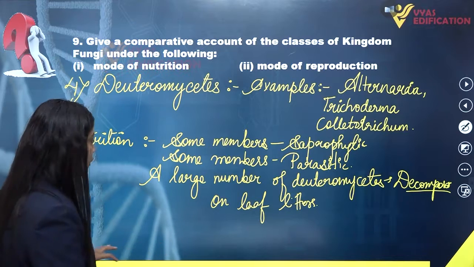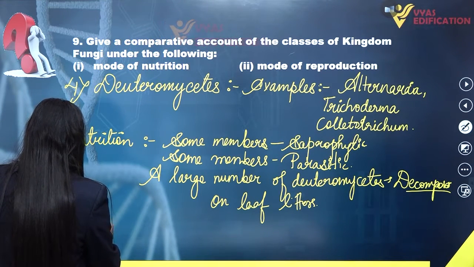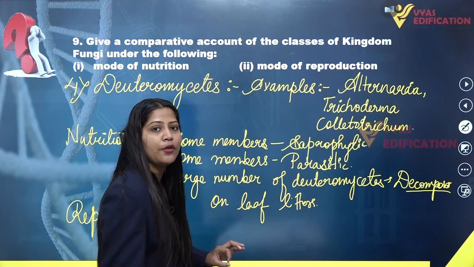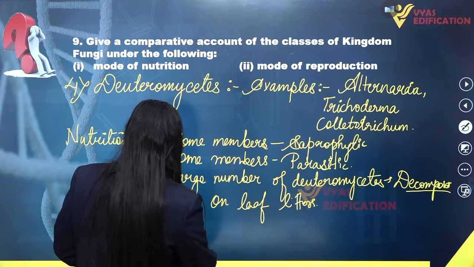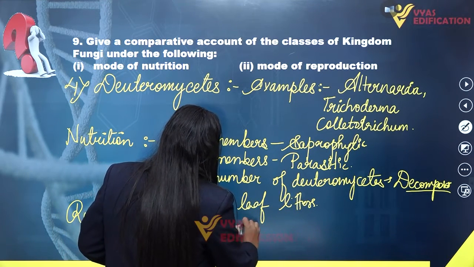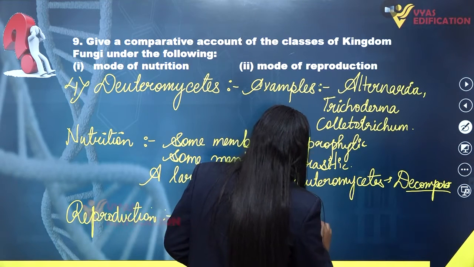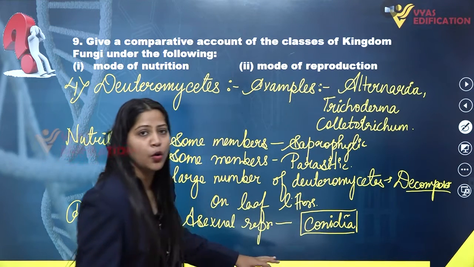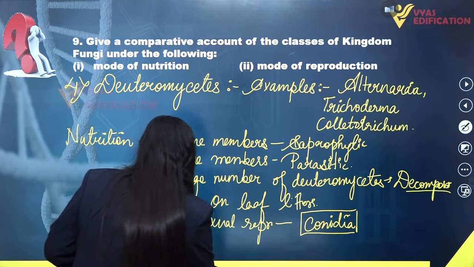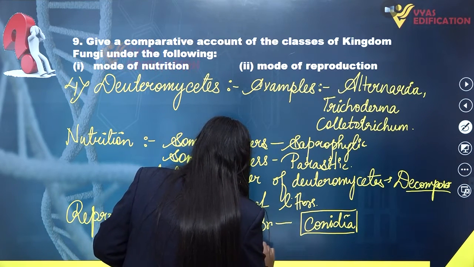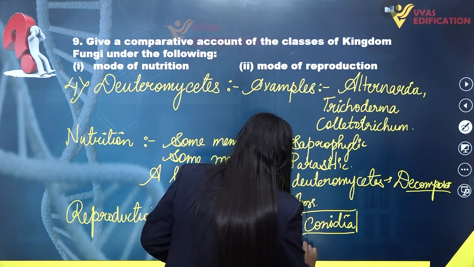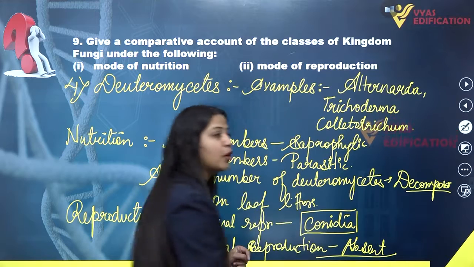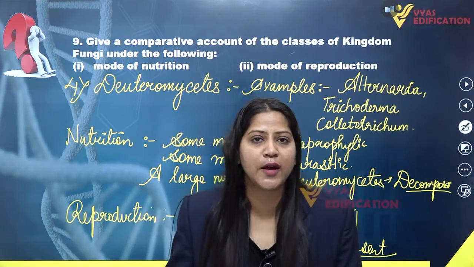If we talk about the reproduction type in them, they can only reproduce through asexual means of reproduction with the help of very common spores, that is conidia. Only asexual reproduction can be found in them, and sexual reproduction is actually absent in them. That means they cannot reproduce through sexual reproduction, only through asexual means with the help of very common spores such as conidia.